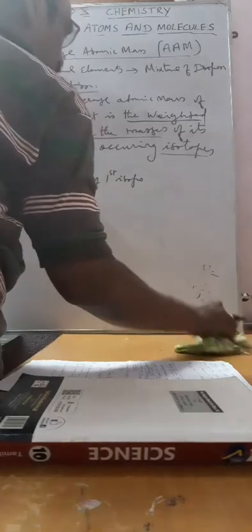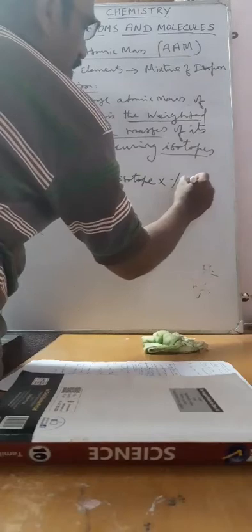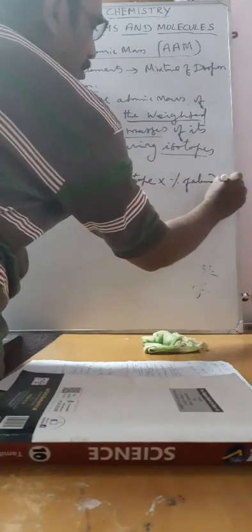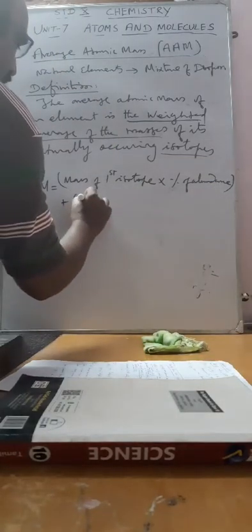Average atomic mass is equal to mass of the first isotope into percentage of abundance, then mass of the second isotope into percentage of abundance.